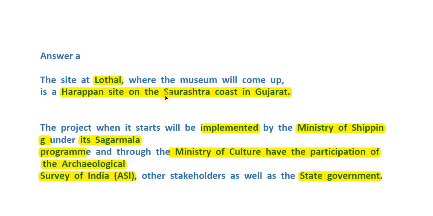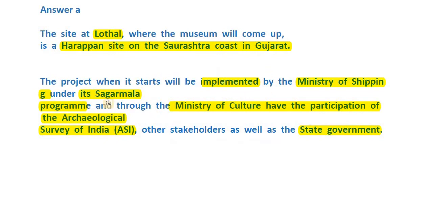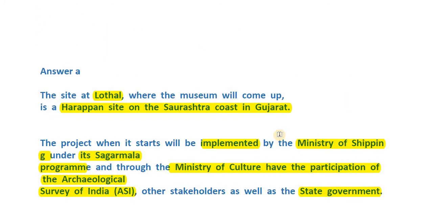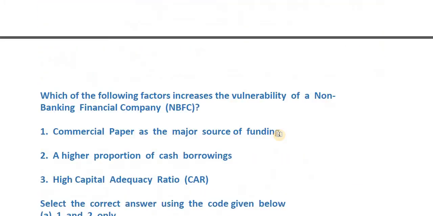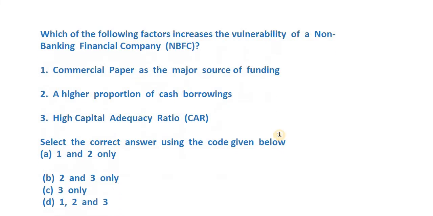Lothal was a Harappan site on the Saurashtra coast in Gujarat. And herein, under the Sagarmala program, we would be implementing this project, and the implementing agency is the Ministry of Shipping. We will be seeing the participation of ASI as well, that is under the Ministry of Culture, and the respective state governments too would be stakeholders. So we are done. Let's get on to the third question.